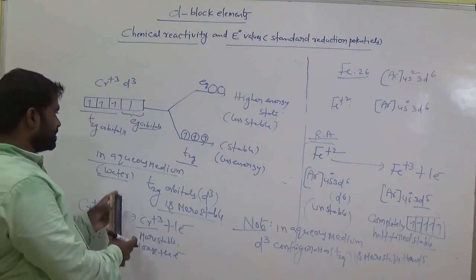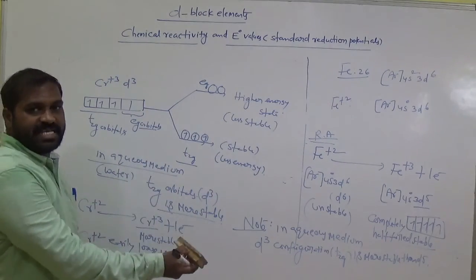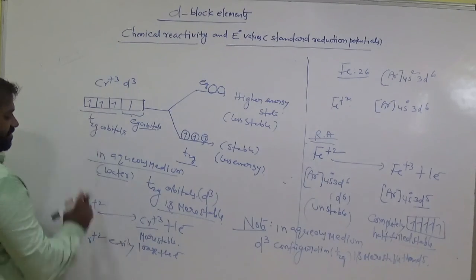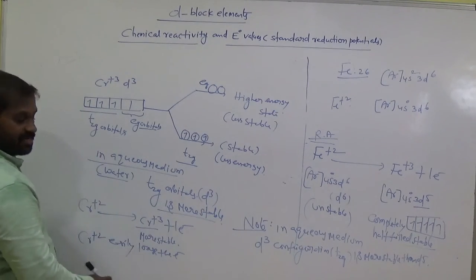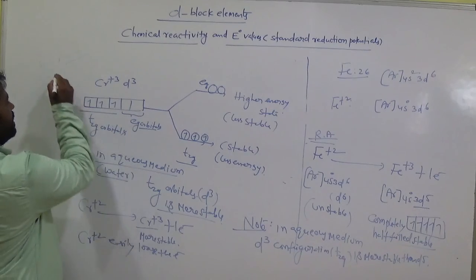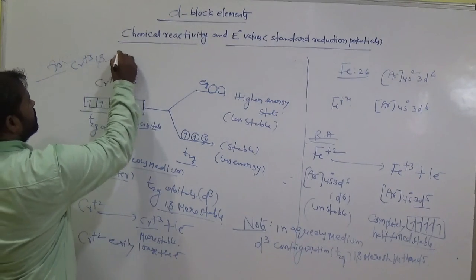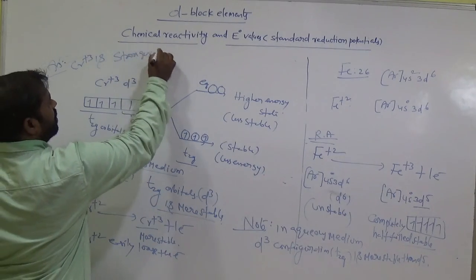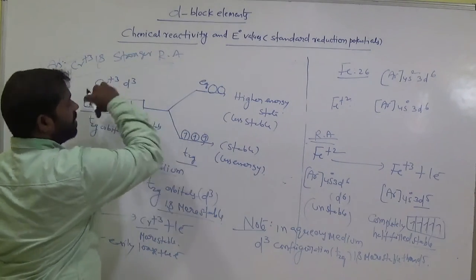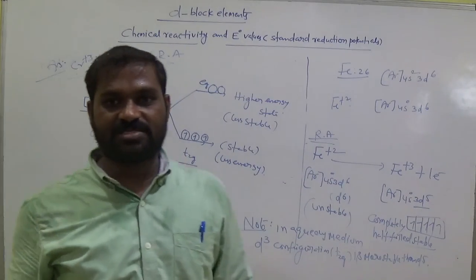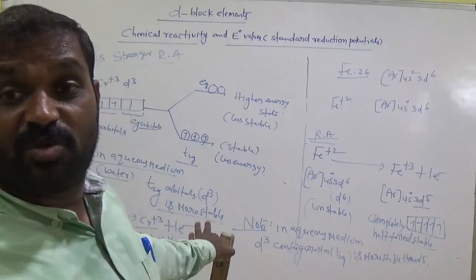So in which case does easy loss of electrons take place? In the case of chromium plus 2, to get more stability it easily loses the electron. So here the answer is chromium plus 2 is the stronger reducing agent. Why? Because it easily loses an electron compared to Fe plus 2 to get stability, because chromium plus 3 is more stable.